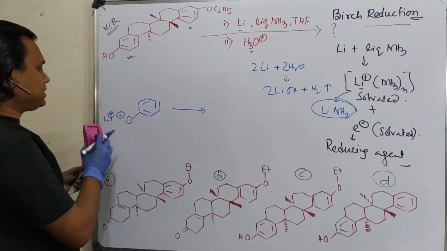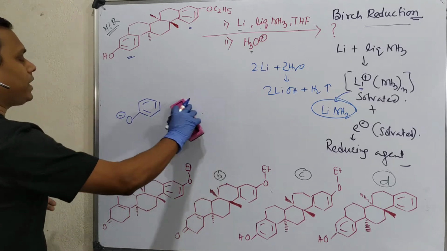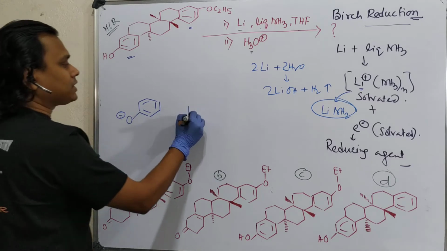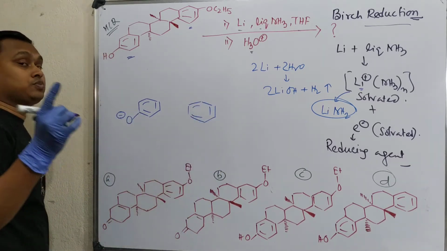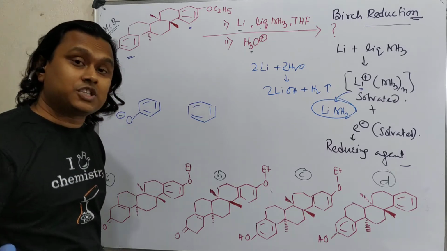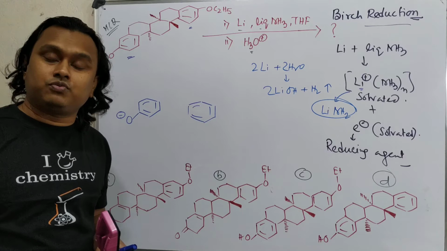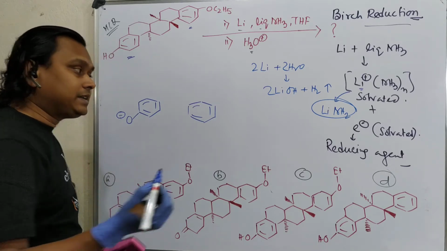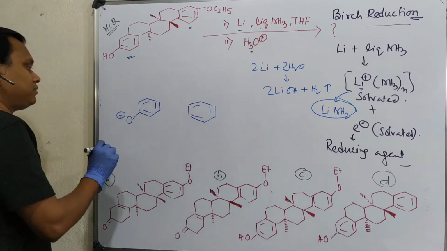After this, what is it converted to? This is lithium phenoxide. If I compare phenoxide versus benzene, which is more electron rich? Obviously you will say phenoxide. The proof of the concept is the Reimer-Tiemann reaction, where phenol is first converted into phenoxide, and only then it is able to react with a weak electrophile like dichlorocarbene. I have uploaded a dedicated lecture on Reimer-Tiemann, please visit.